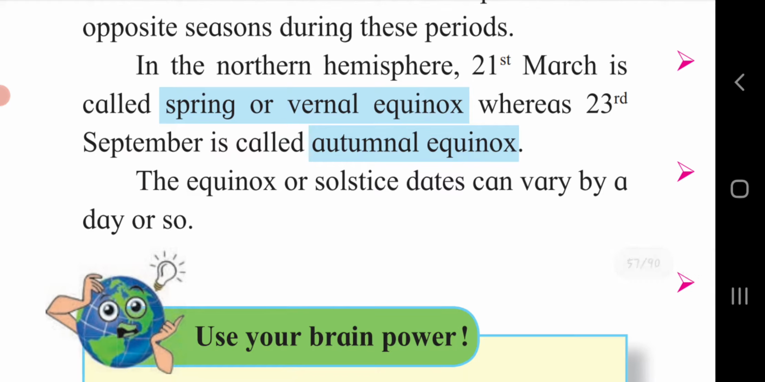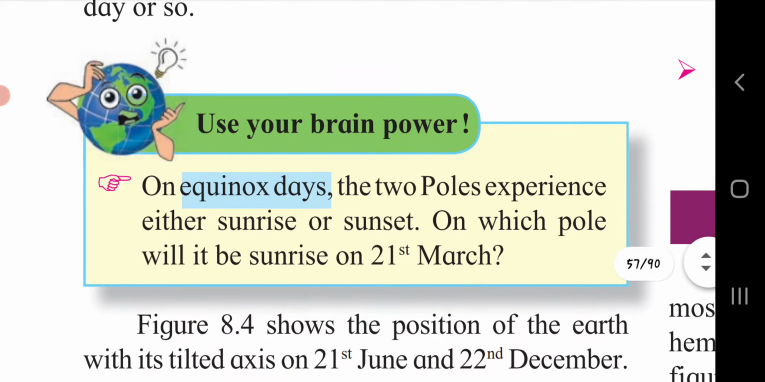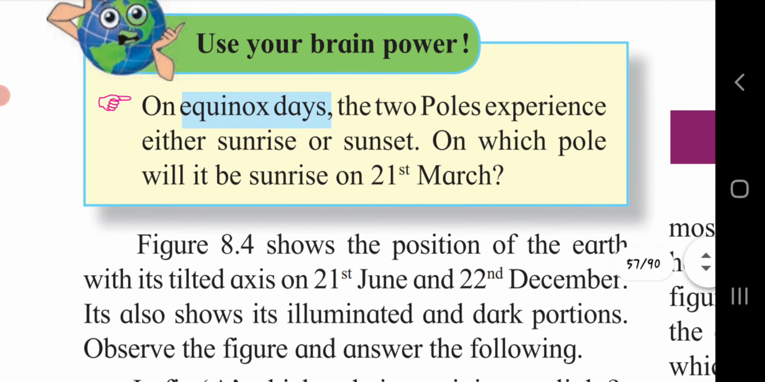So the days 21st March and 23rd September are given different names. On 21st March, the northern hemisphere is faced by the sun, so it is known as spring or vernal equinox. And 23rd September is known as autumnal equinox. Use your brain power. On equinox days, the two poles experience either sunrise or sunset. On which pole will it be sunrise on 21st March? According to it, on 21st March, there will be sunrise on both the poles.